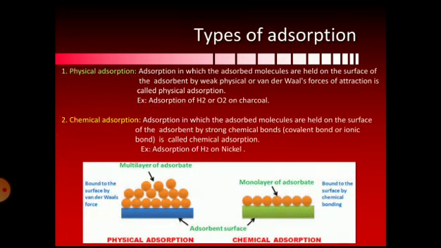In today's session we are going to start with the types of adsorption. Based on the force of attraction between the adsorbate and the adsorbent, there are two types of adsorption. The first one is physical adsorption. The adsorption in which the adsorbed molecules are held on the surface of the adsorbent by weak physical or van der Waals force of attraction is called physical adsorption. For example, adsorption of hydrogen or oxygen gases on charcoal.